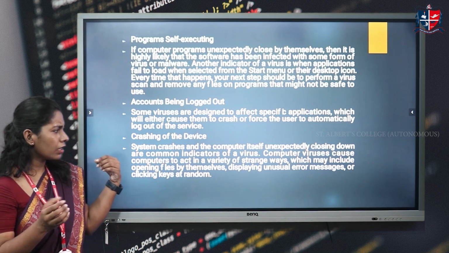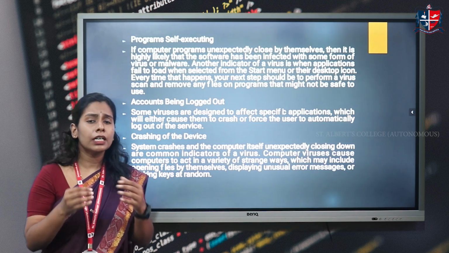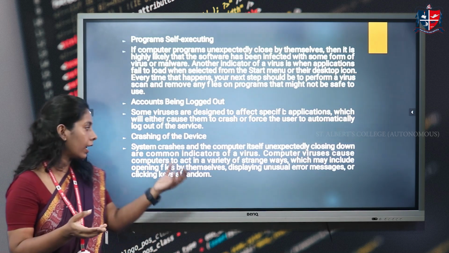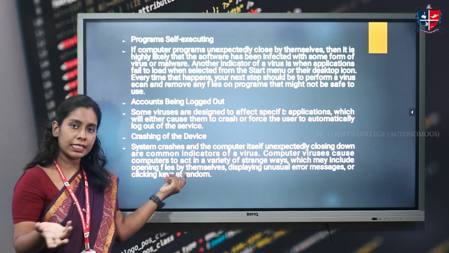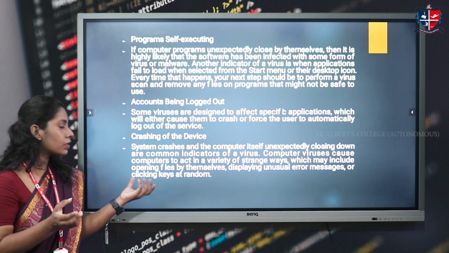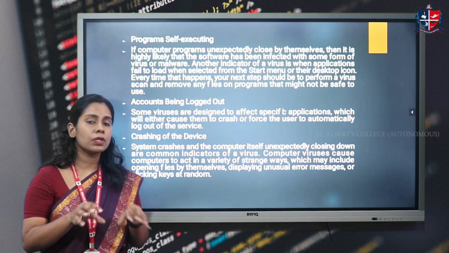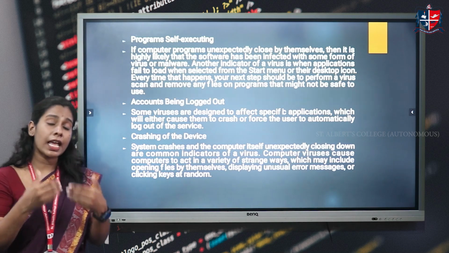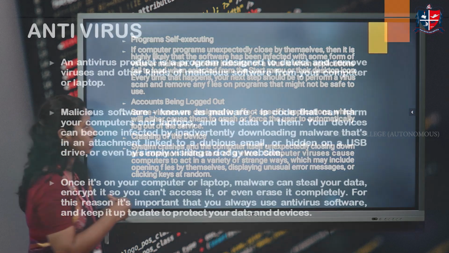There are a variety of ways in which a virus causes the system to act, like opening files by themselves, displaying unusual error messages, and clicking keys at random. So these are some of the indicators that a virus has infected this computer system.